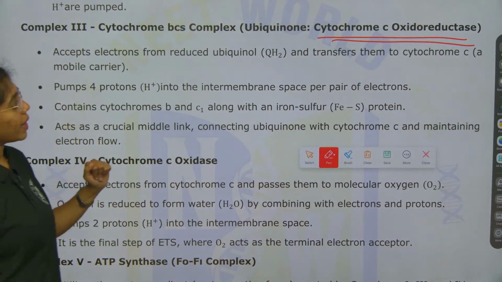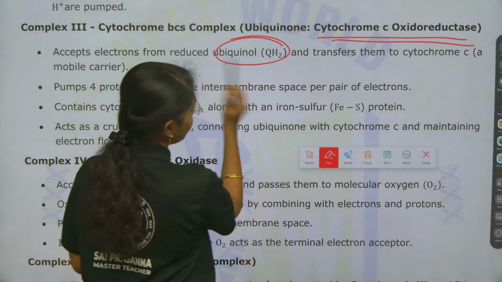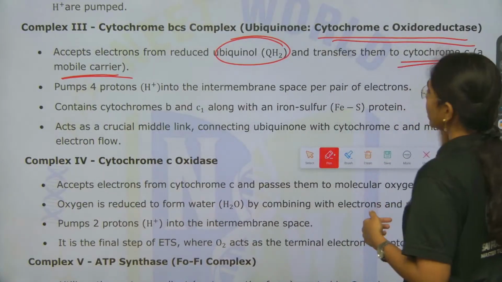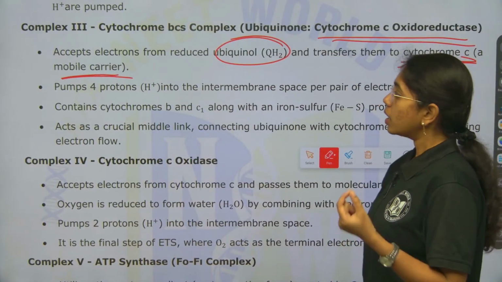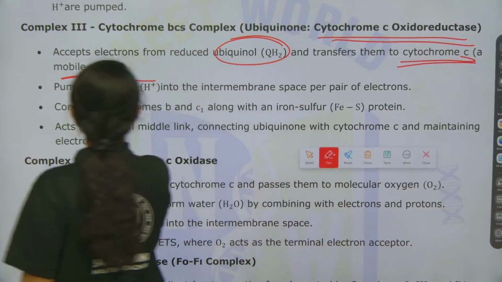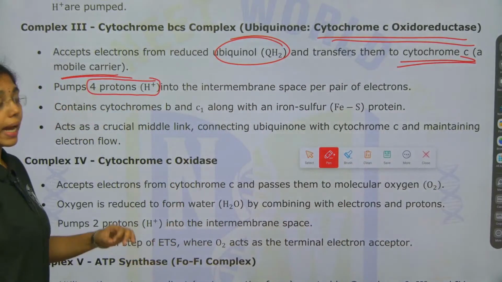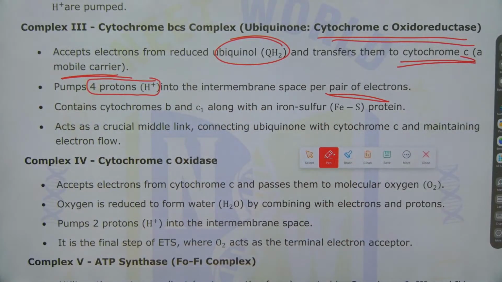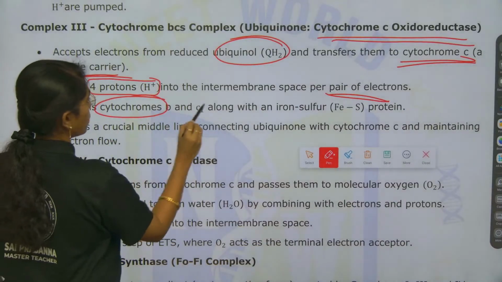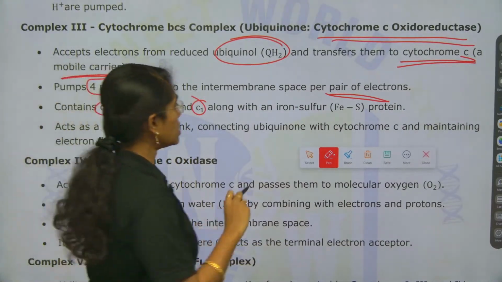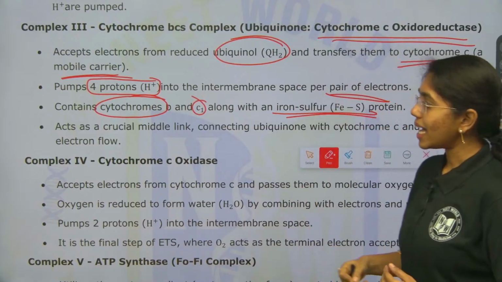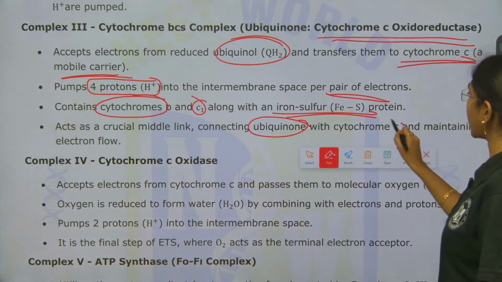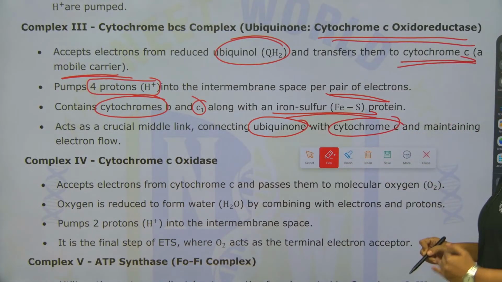It accepts electrons from reduced ubiquinol and transfers them to cytochrome C. This is the mobile electron carrier. Cytochrome C here is what? Mobile electron carrier. This pumps 4 protons into the intermembrane space per pair of electrons. This contains cytochrome B and C1 along with an iron-sulfur complex. Okay. It acts as a crucial middle link connecting ubiquinone with cytochrome C, maintaining the electron flow properly.